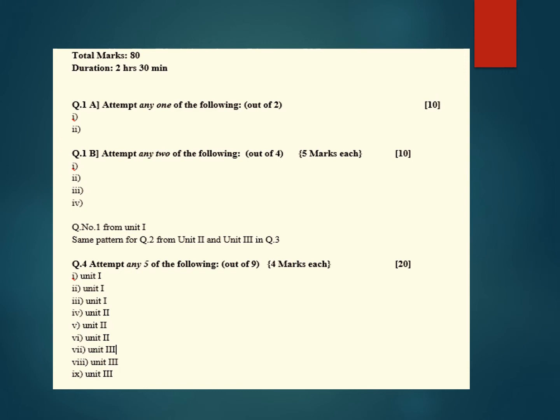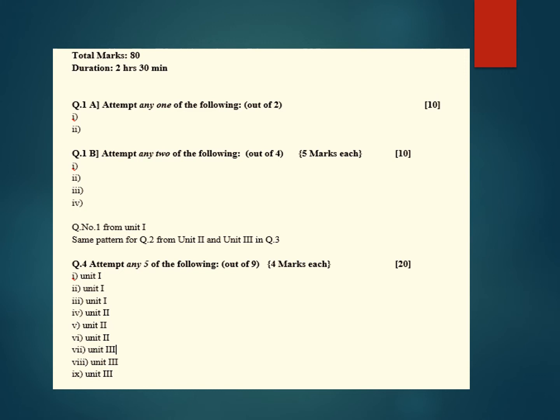For question number 4, for 20 marks, we have given 9 questions from units 1, 2, 3, 3 from each unit, of 4 marks each, and you attempt any 5.